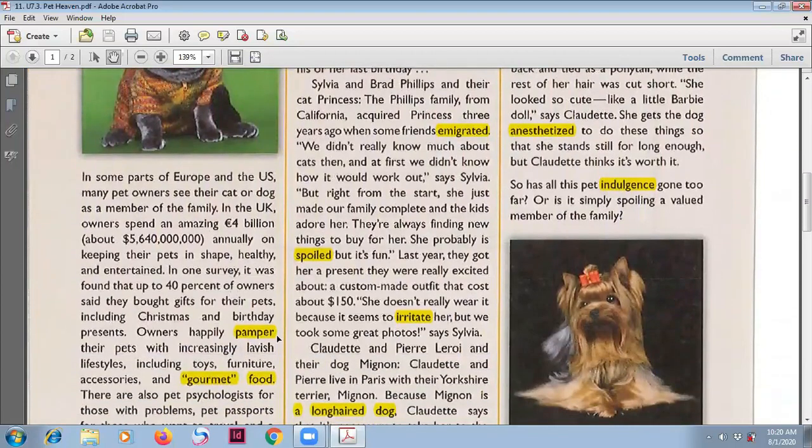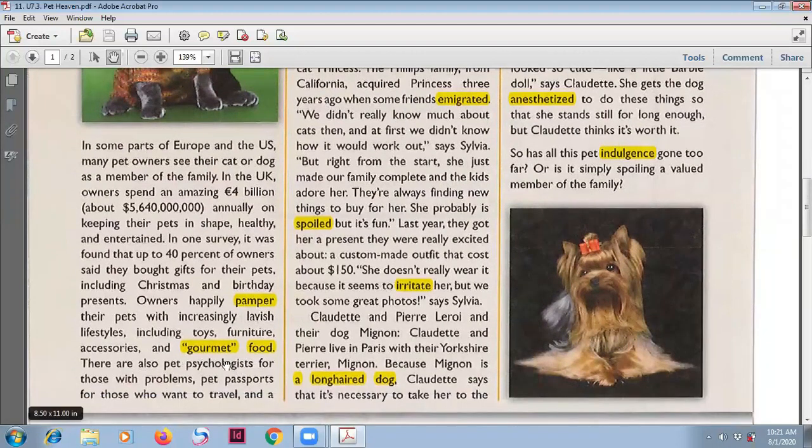First of all is pamper and spoil. They're very similar. If you spoil your kid, it means you protect your kid overly and you give your kid everything that your kid wants. And you have gourmet, a kind of special food prepared specially. Usually it is quite expensive.